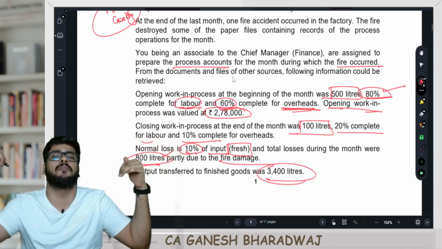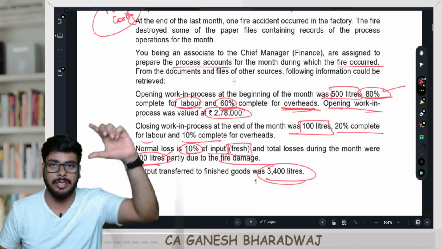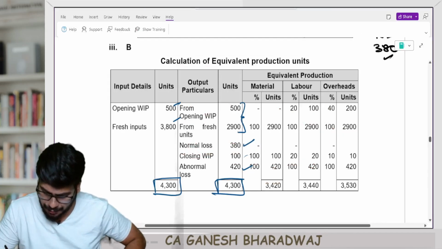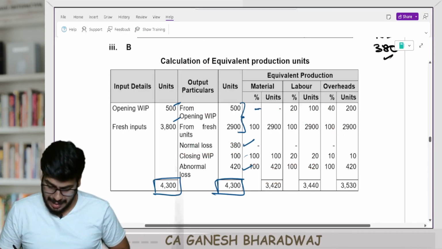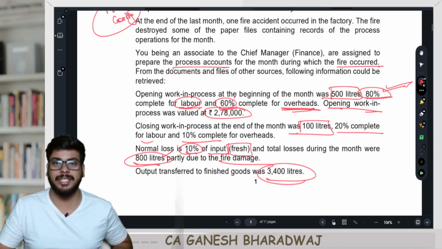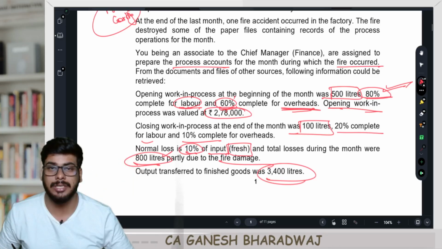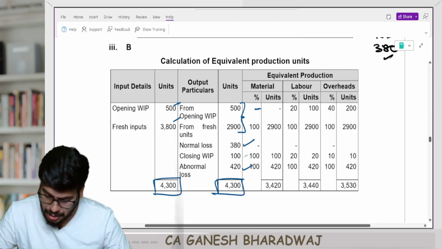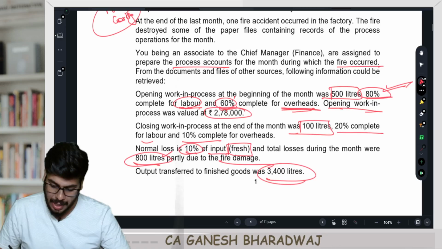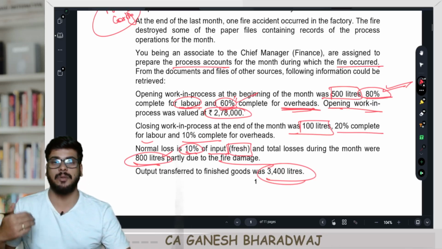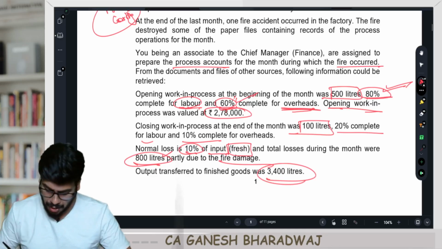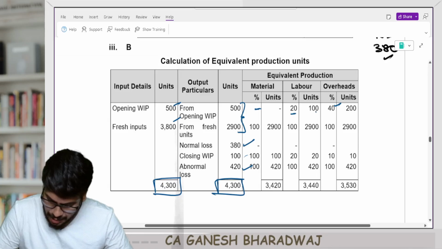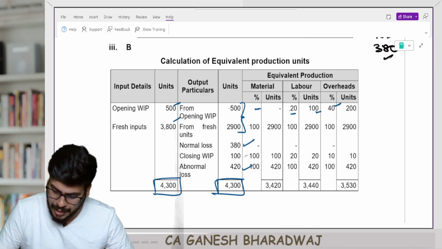How much was completed by consuming the current period cost with respect to material? 0. Why? It was already 100% complete in the previous period itself. So material 0. Labor, they have given it was 80% complete, so the remaining 20% was completed by consuming the current period's labor cost. So it's 20% with respect to labor. And how about overheads? 60% complete, so in the current period you would have consumed 40% of the resources. It is 40%. Clear with this? Multiply respectively, you will get 500 into 20%, 100, and 500 into 40%, 200.